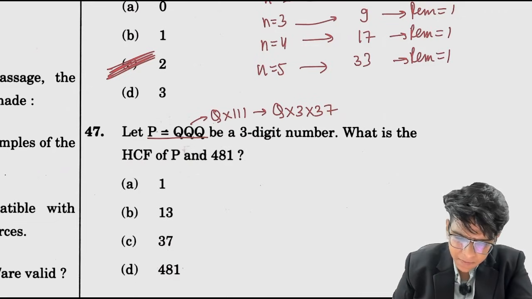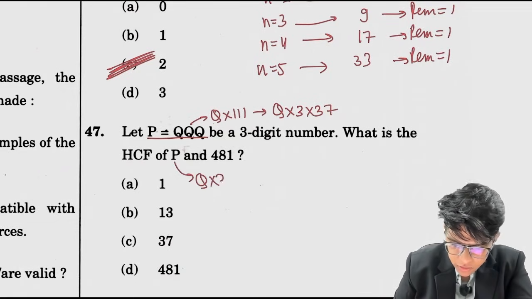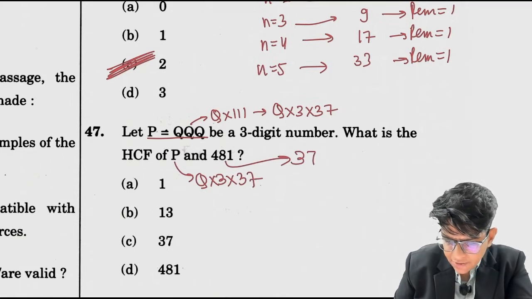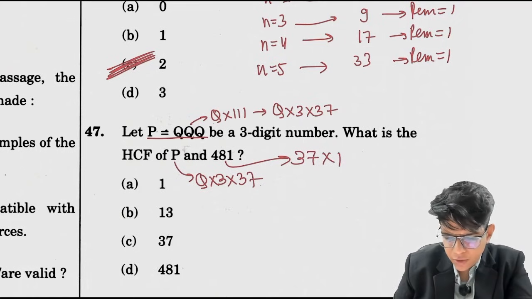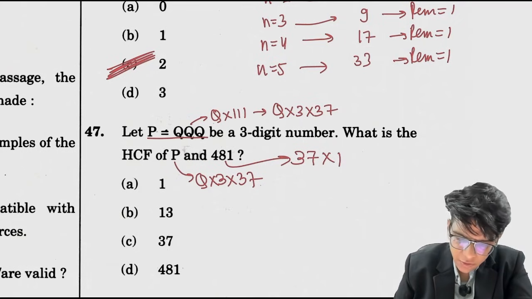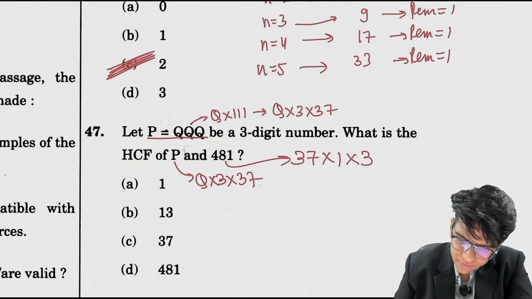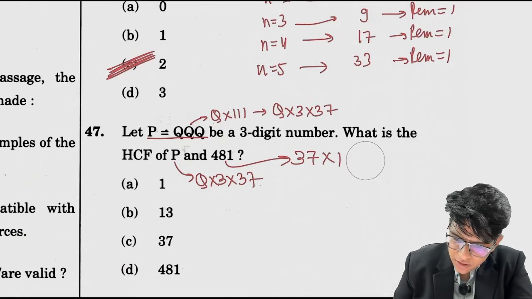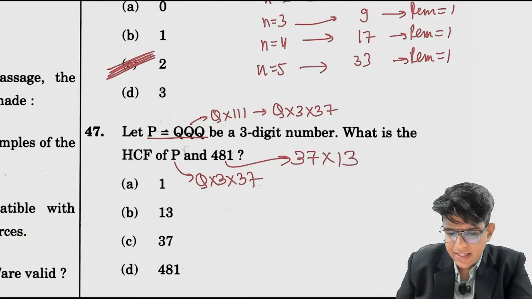P is this number. What is the HCF of P? P is Q into 3 into 37. What is this other number? This number is 37 into 13, basically. So this is 37 into 13. What is the HCF of these two numbers?